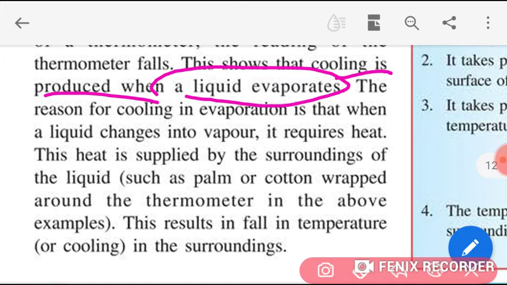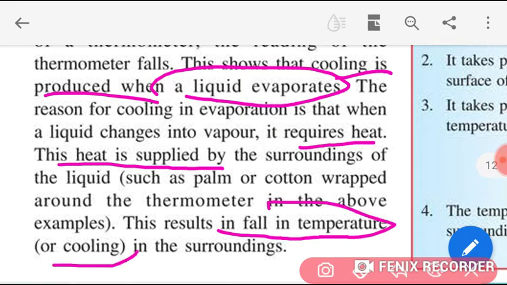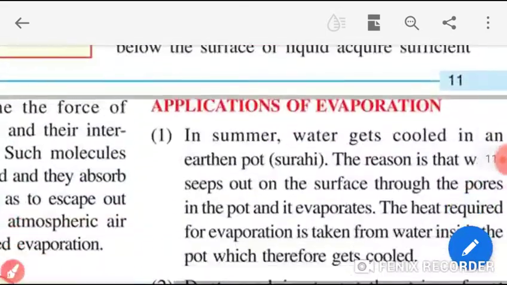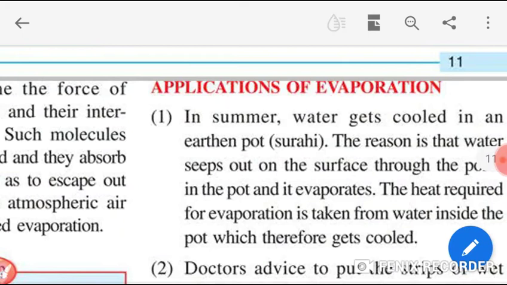The reason for cooling in evaporation is that when liquid changes into vapor, it requires heat. This heat is supplied by the surroundings of the liquid. This results in a fall in temperature, that means cooling in the surroundings. So students, what are the applications of evaporation?